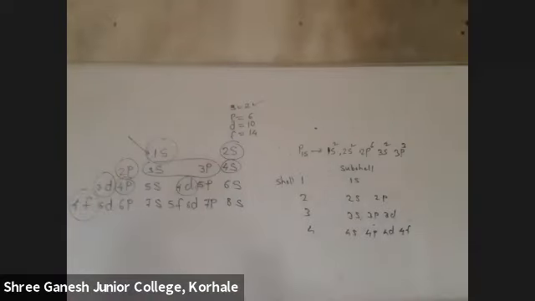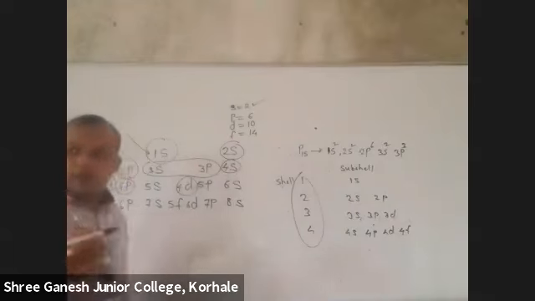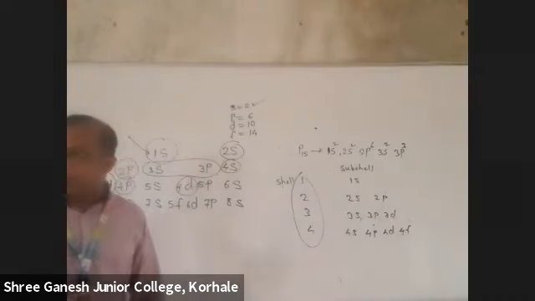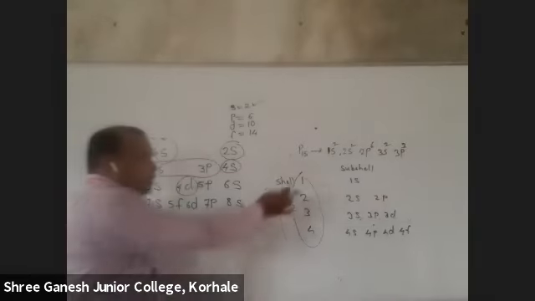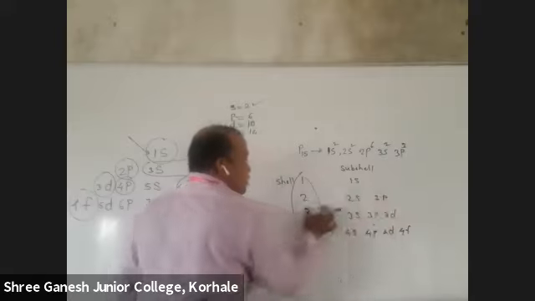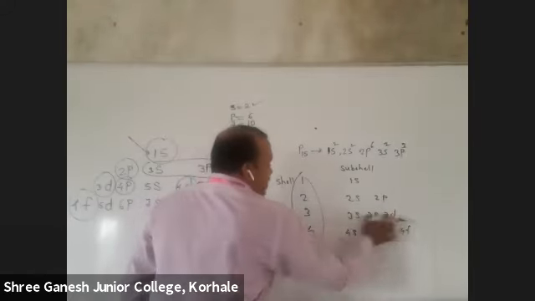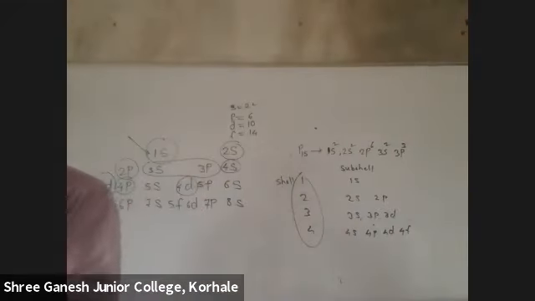So can I say this is the number of shell, which you learned in 10th standard. First shell, second shell, third shell, fourth shell, or K, L, M, N, and the number of subshells are the same. Check. If number is 1, subshell is 1. If number is 2, subshells are 2. If number is 3, subshells are 3. If number is 4, subshells are 4. Means can I say the formula to find the number of subshells is equal to n. n means number of shell.